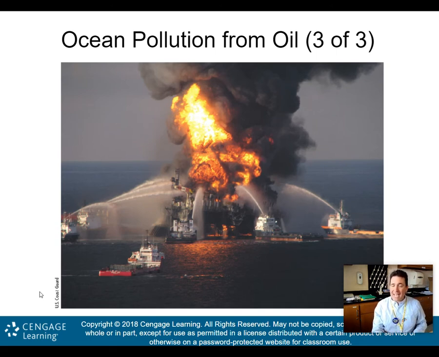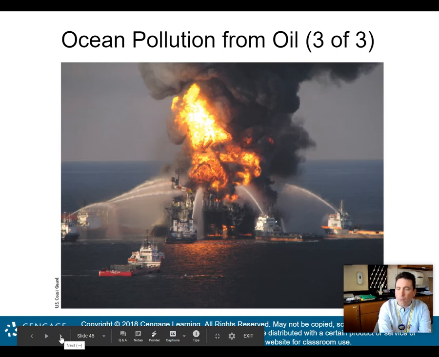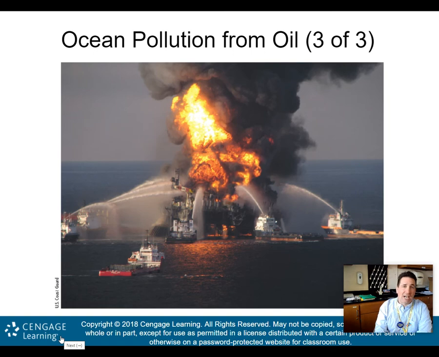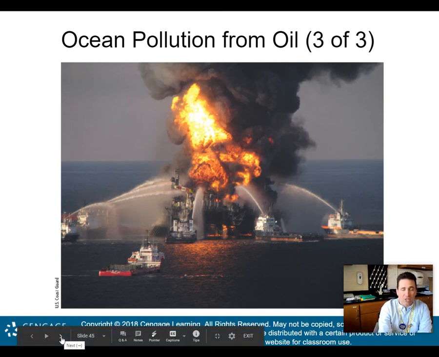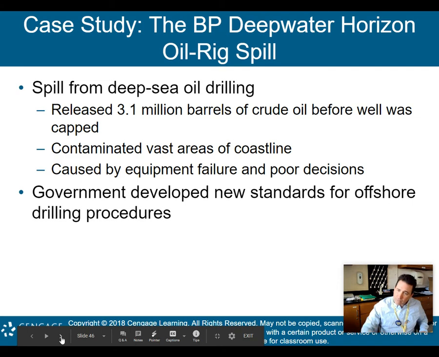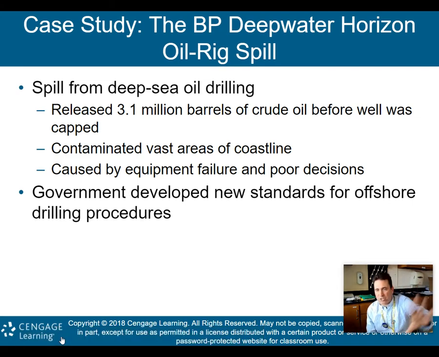And you can imagine that you have this well coming up with all this oil. Basically it collapsed, and so now all the oil continues to come out, and it just pours into the ocean, or in this case, the Gulf of Mexico. This was a major incident back in 2010, and it did take a couple of years to clean up. Luckily the Gulf is a little warmer, and they do have some currents there that helped. But this was a major ecological disaster that happened just about 11 years ago now. This case study talks a little bit more about it.